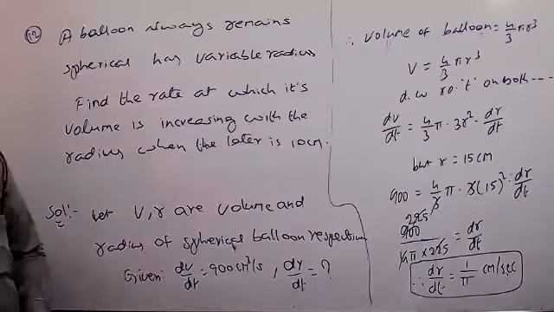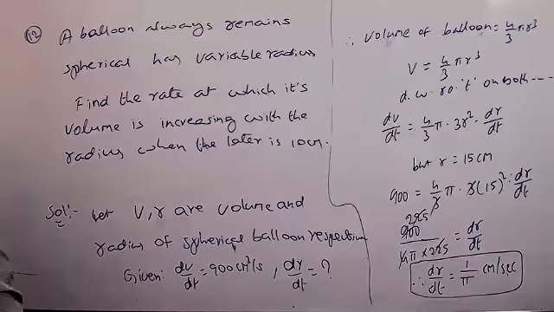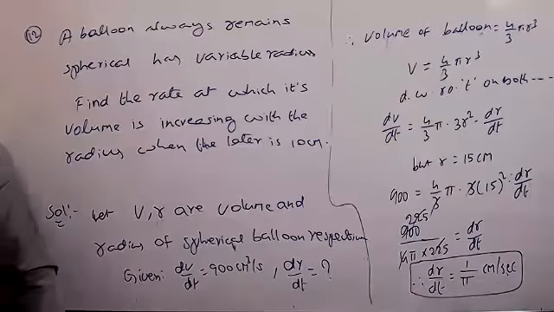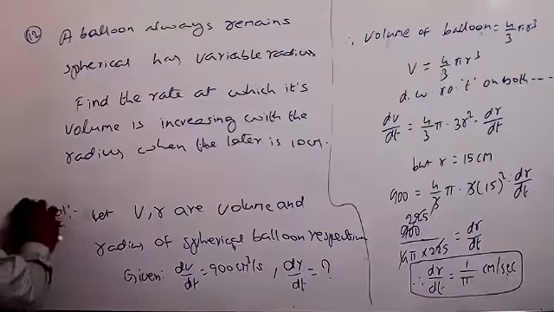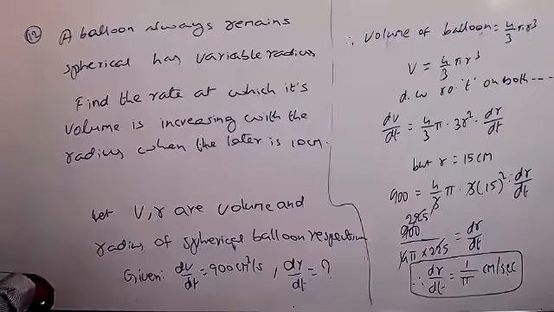Right now, find it. It's very easy only. The volume we will take with respect to the radius, or with respect to the time.